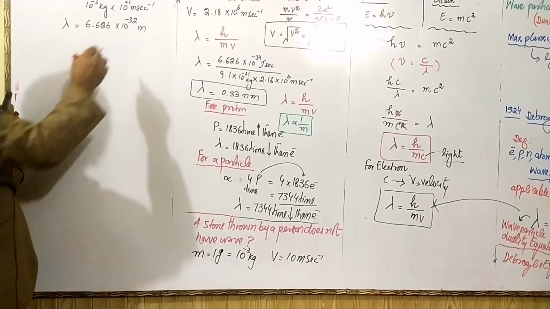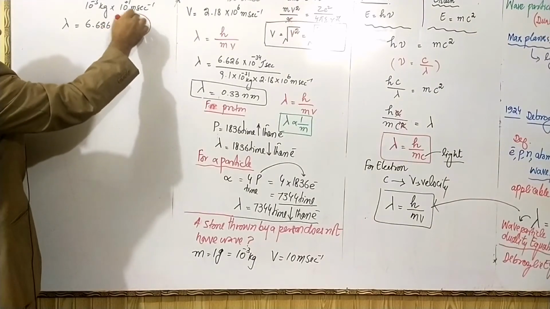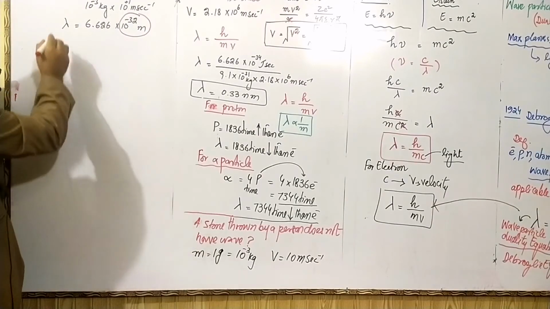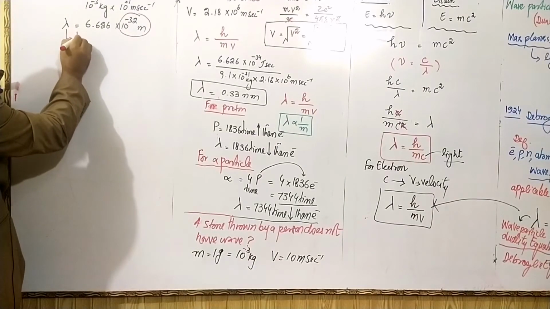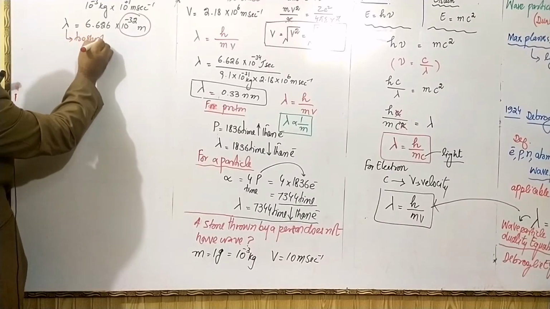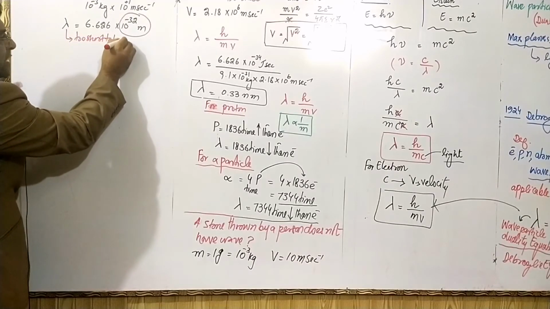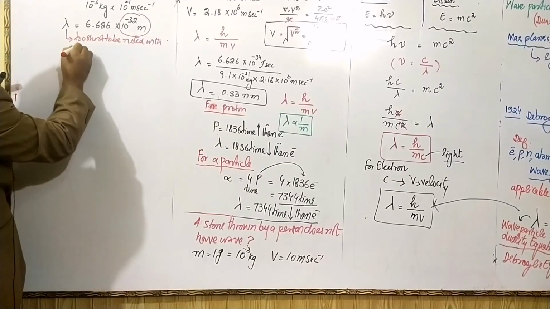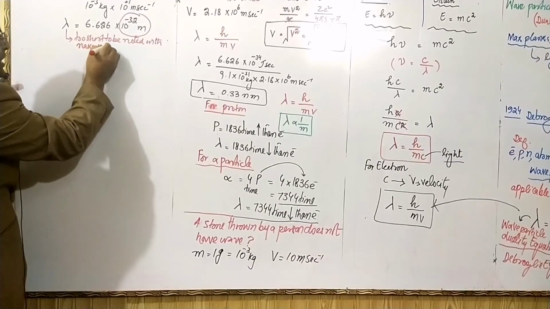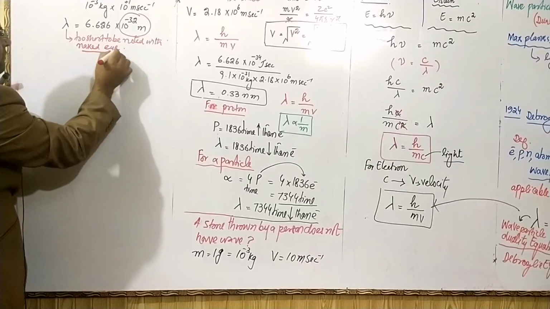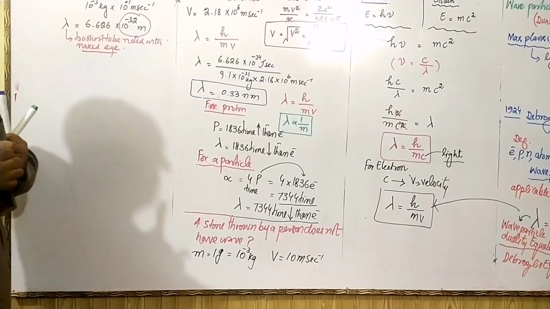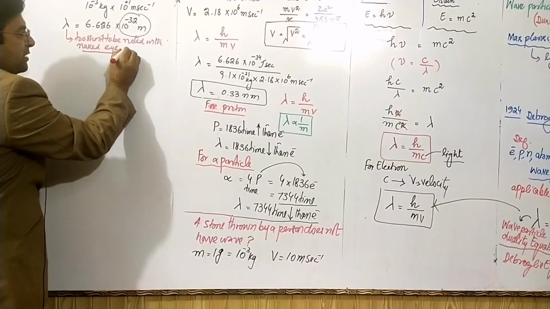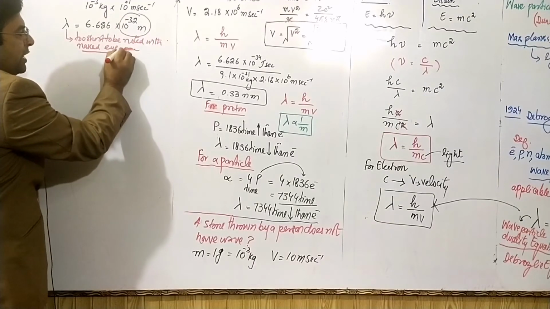Its value is too small. It means that wavelength is too short to be noted with naked eye. We cannot calculate the wavelength by naked eye, as wavelength is too short and crest and trough are very close to one another.